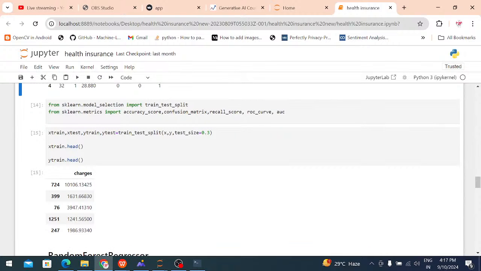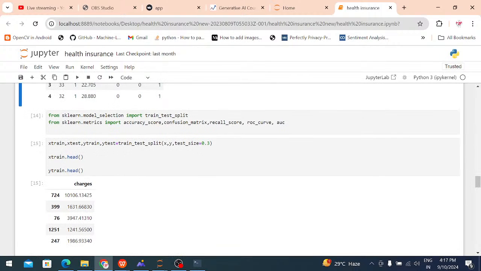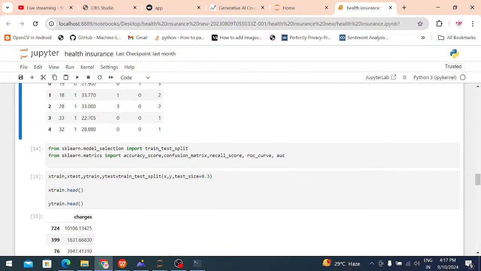Recall score shows how much of the data set is fitted and how much is not fitted when I apply an algorithm. Now, for training, I split the input and output into training and testing sets, so x_train, x_test, y_train, y_test.